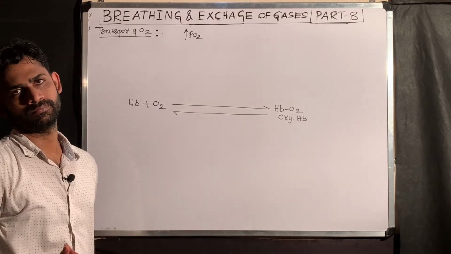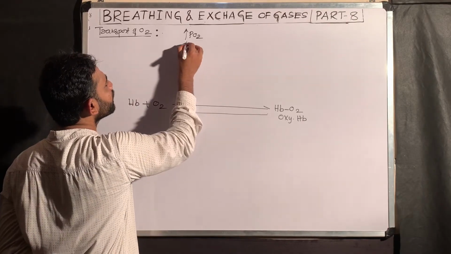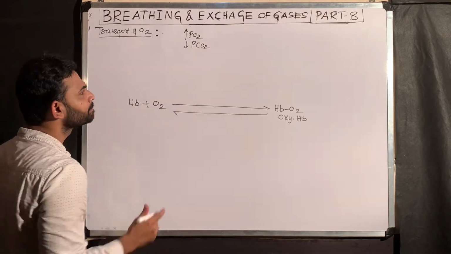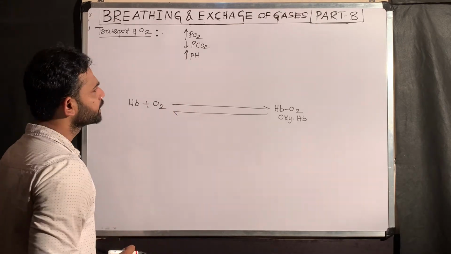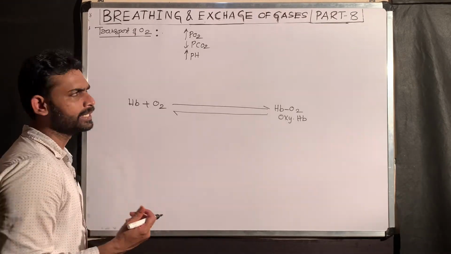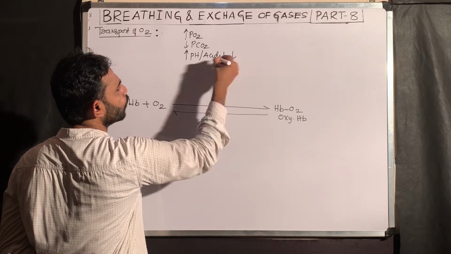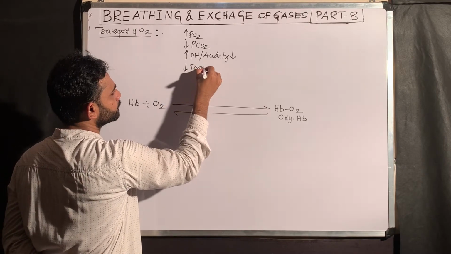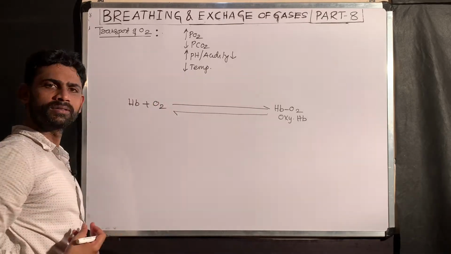where oxyhemoglobin is favored to form. What are the remaining factors? An environment where PCO2 should be less. pH should be high. pH is a relatively less important factor. Temperature and pH. pH is high means what? Acidity is low. Temperature is less. Where the temperature is low, there is relatively more chance of oxyhemoglobin formation.